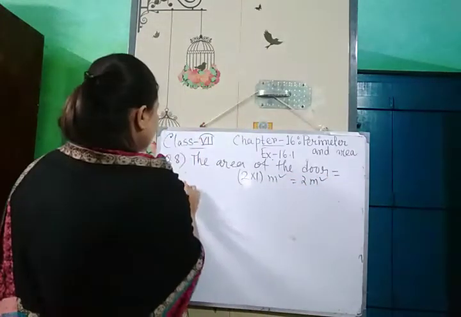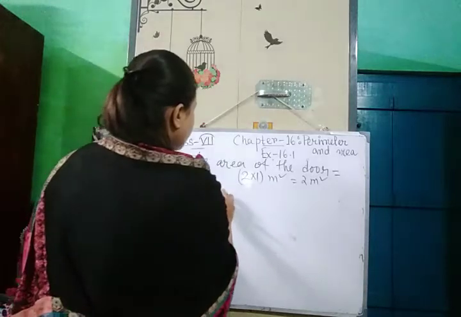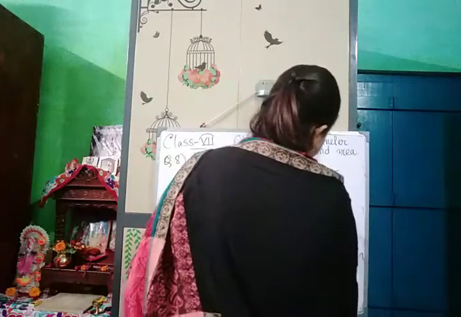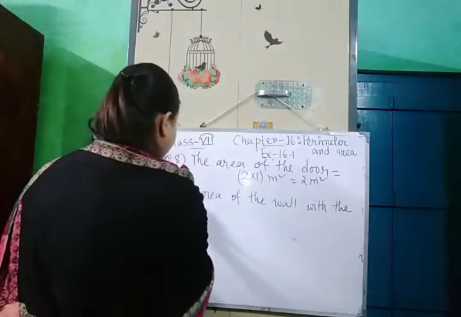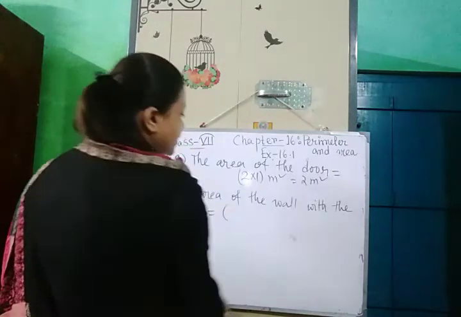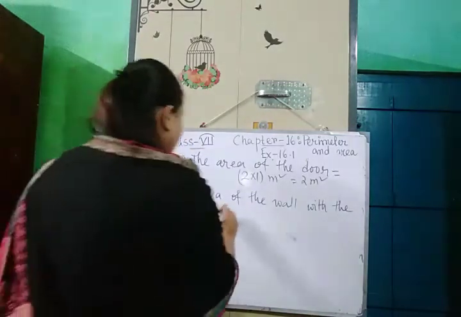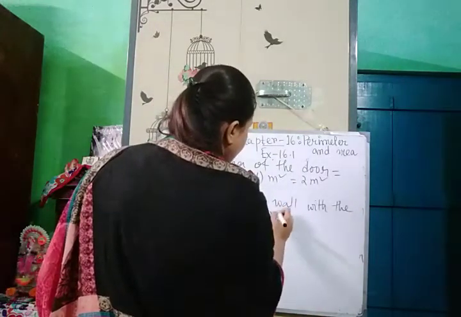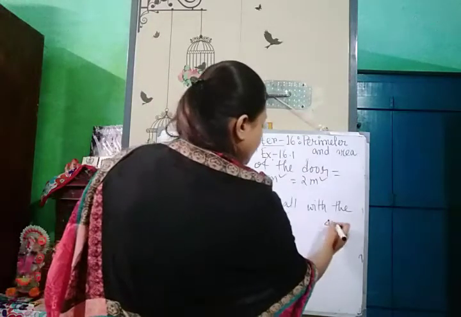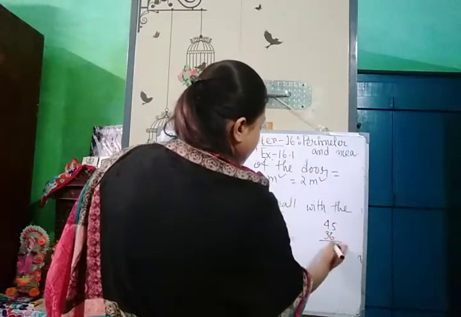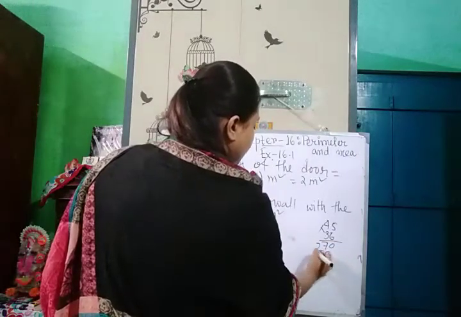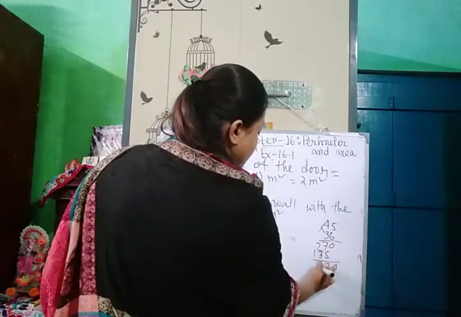Okay, and the area of the wall with the door is 4.5 into 3.6 meter square, that is 45 into 36, 3 in hand, 27, 15, 13. So 0, 2, 6, 1.